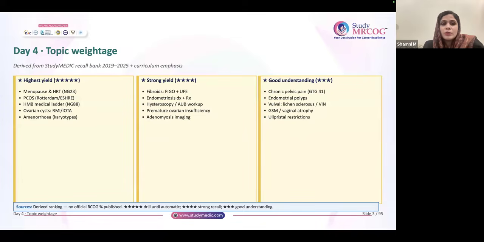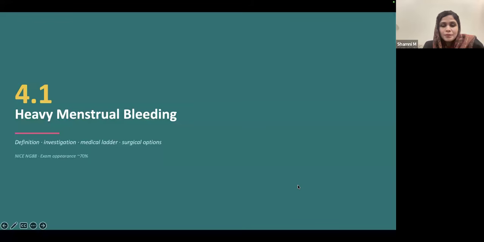I just want to tell you that these are the highest yield topics, and the second box also shows important topics from which you are supposed to get lots of questions for your exam, and you should have a good understanding of topics like chronic pelvic pain, endometrial polyps, vulval conditions, etc. So today we'll be focusing on these topics. Let's see what we can do.